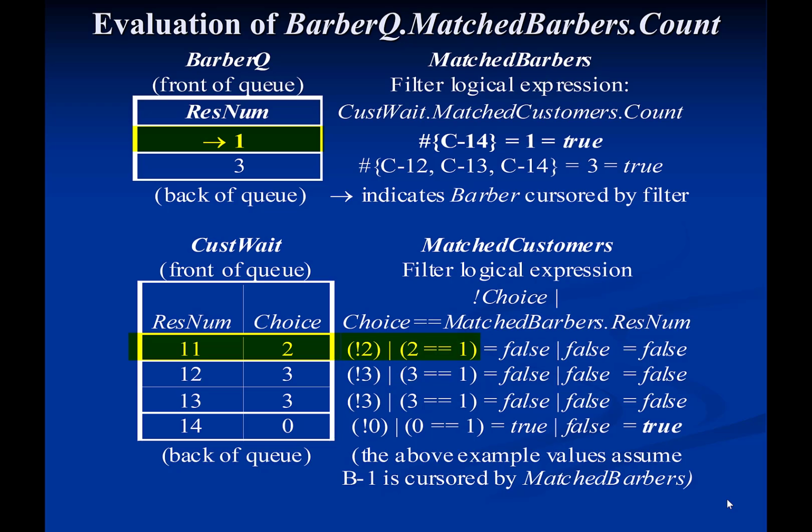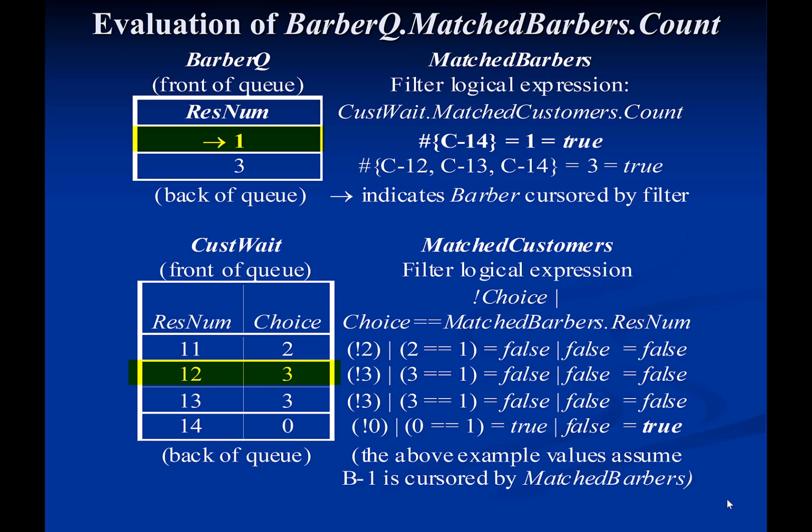For example, the first customer in the queue cast wait has a choice property equal to 2. This means that he prefers the barber with res num equal to 2. The barber cursored by the filter matched barbers, however, has res num equal to 1. As a result, the customer with res num 11 does not enter the subset of customers that can be matched or served by barber 1.